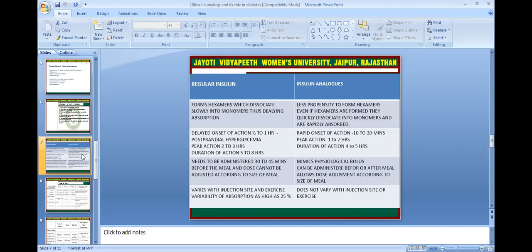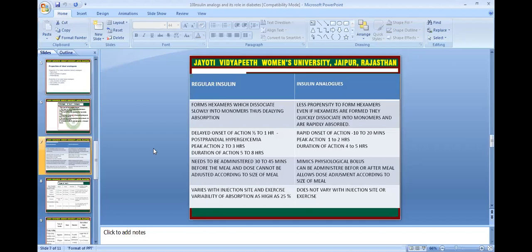What is the difference between the two insulins? Generally, regular insulin is secreted by our body, and insulin analogs are synthesized in lab conditions. These are the synthesized analogs.